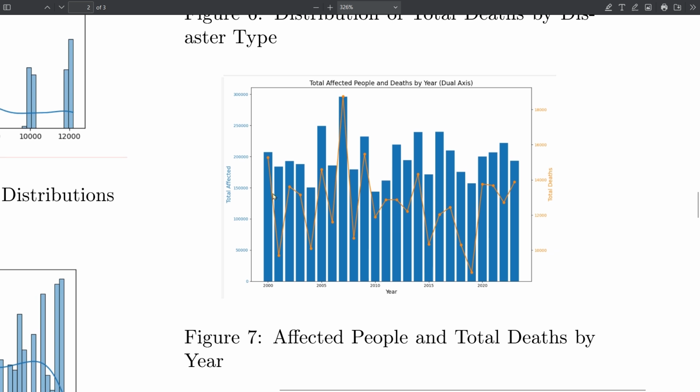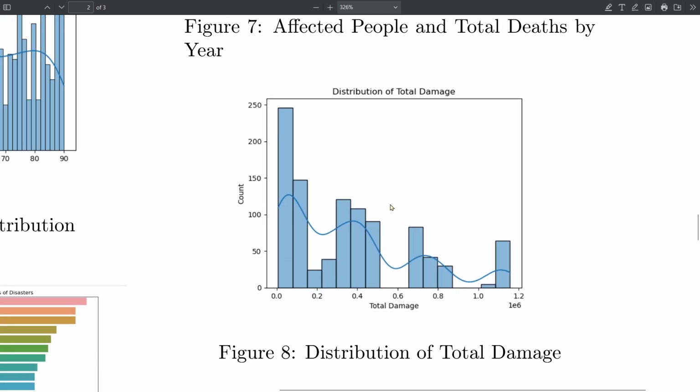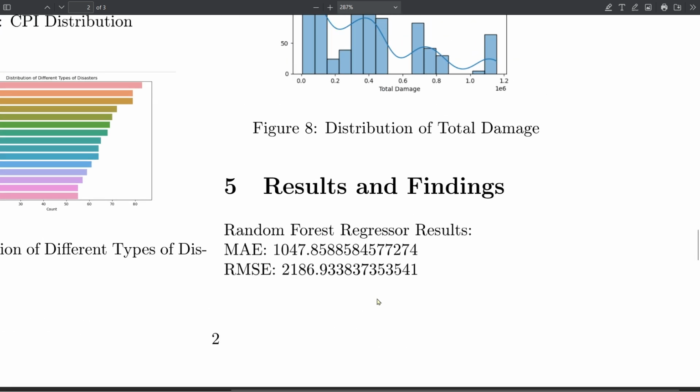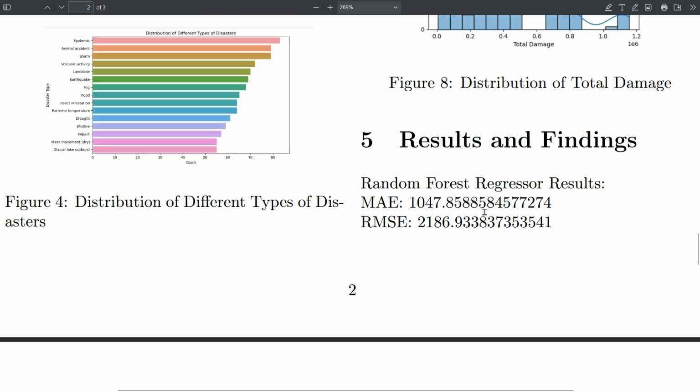Here we have the total affected and total deaths, because both scales are different. For the affected scale in the particular year 2000, more than 2 lakh people were affected by the disasters, but the deaths are around 14,500. The two scales are different, therefore we get an intersecting graph. We also see the total count of the particular damage which happened in particular years. After that, we trained the model using the random forest.